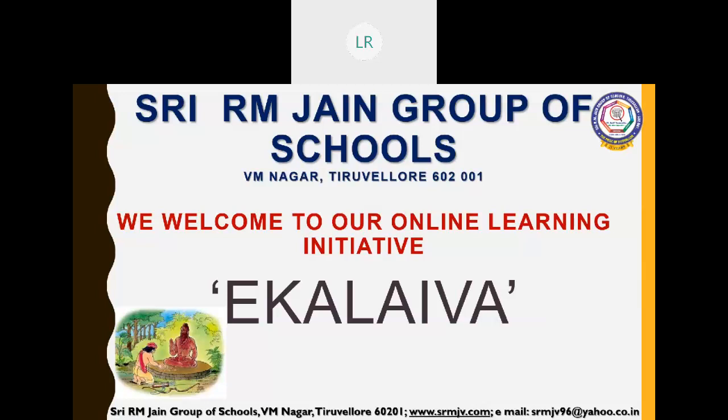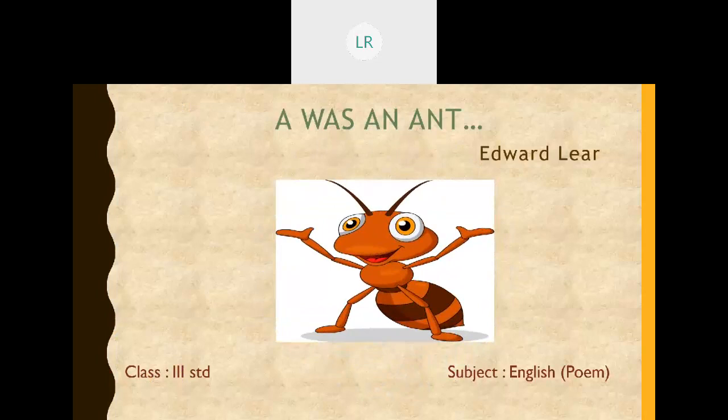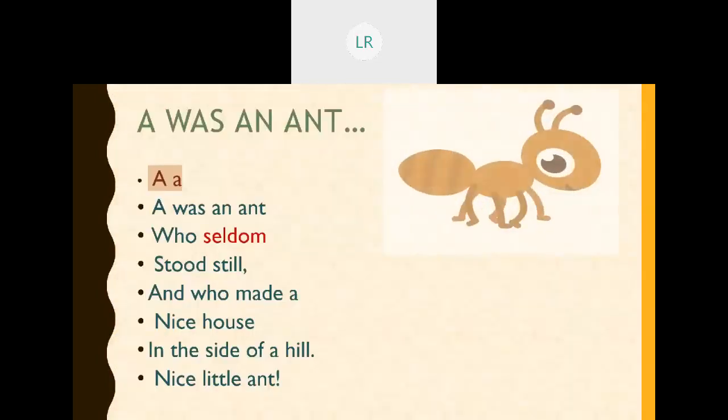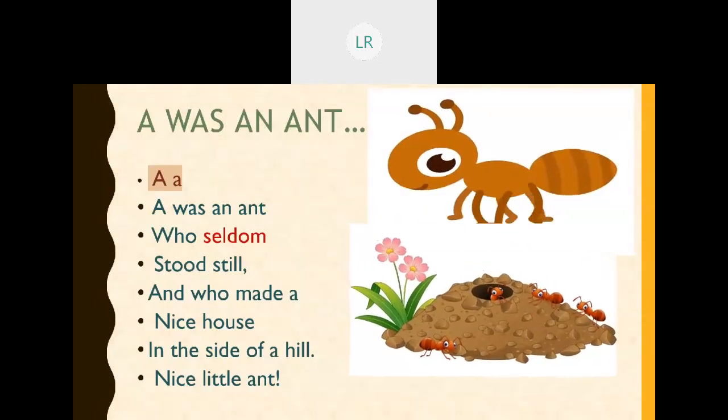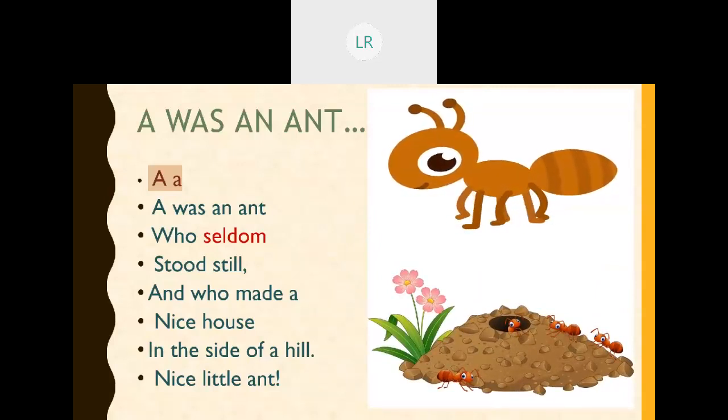Okay children, shall we move to the poem? A was an ant, written by the author Edward Lear. Children, can you tell me a few words which start with the letter A? A for ape, antelope, axe. Good. Here we are going to see ant.